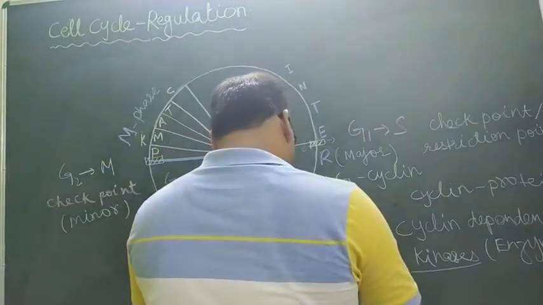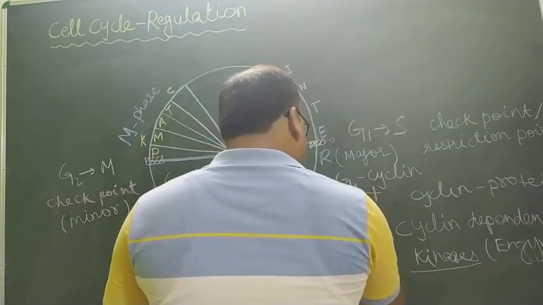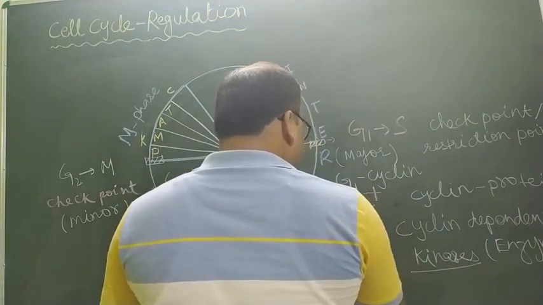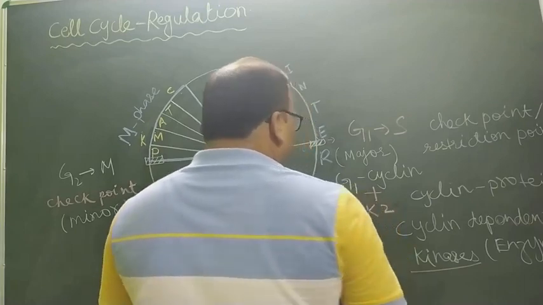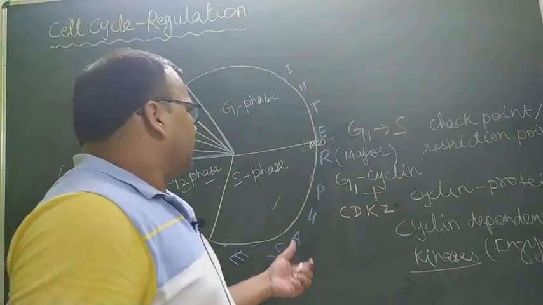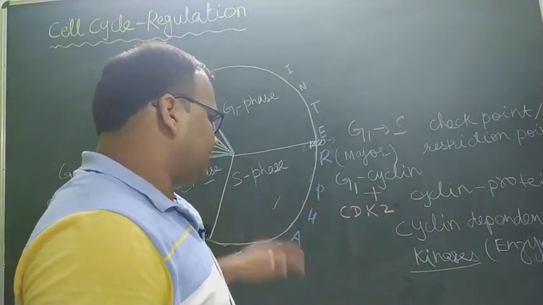So when it binds with the enzyme CDK2, only then the cell changes its G1 phase and enters into S phase.